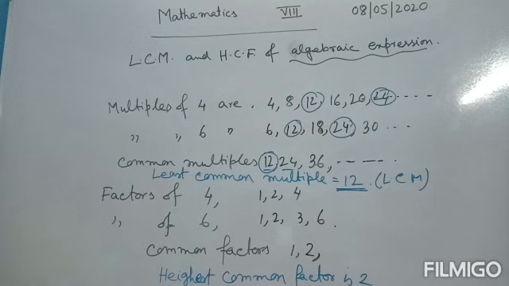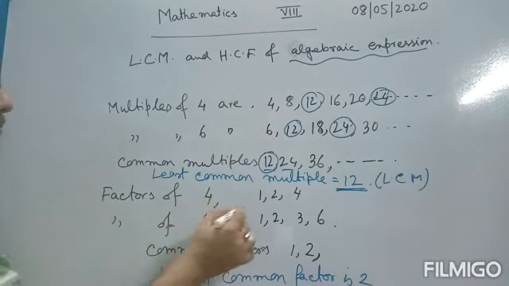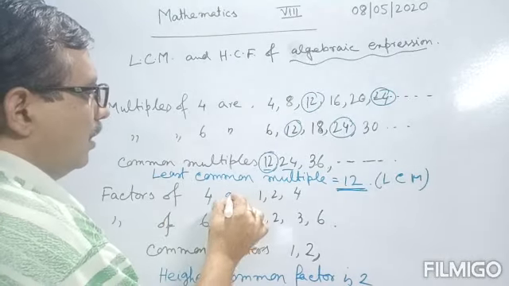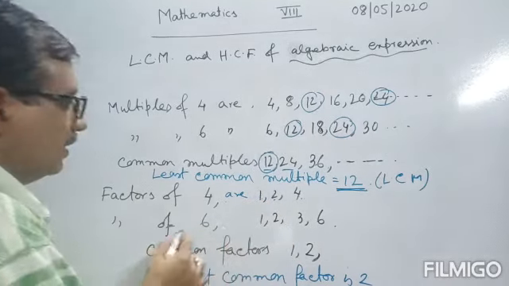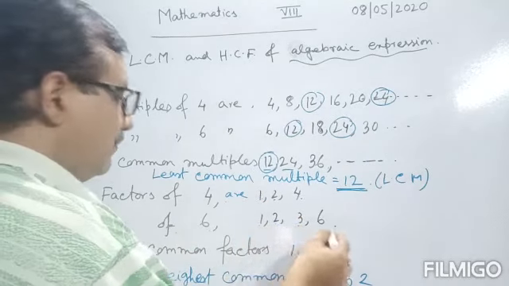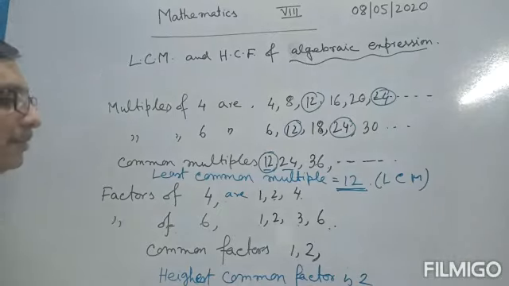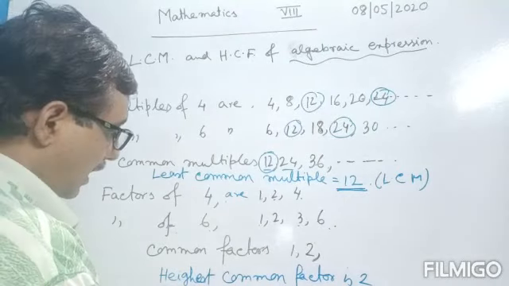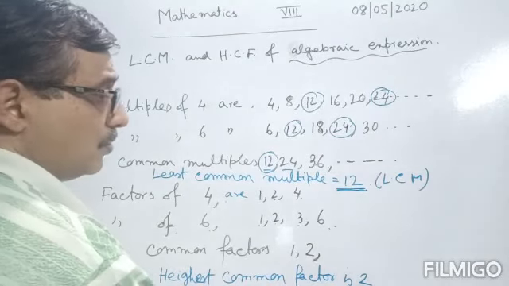Next, about HCF or GCD, greatest common divisor. So factors of 4 are 1, 2, 4. Factors of 6 are 1, 2, 3, 6. So common factors are 1 and 2, and the highest of these two is 2.